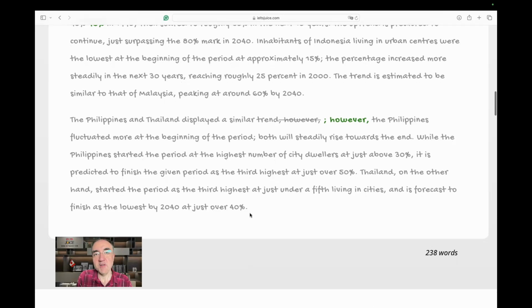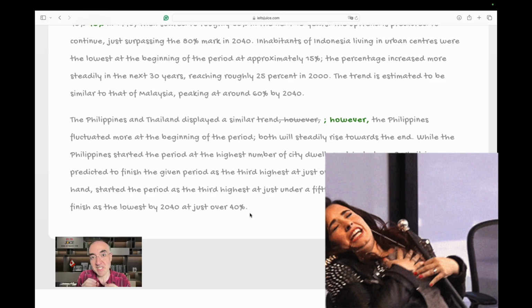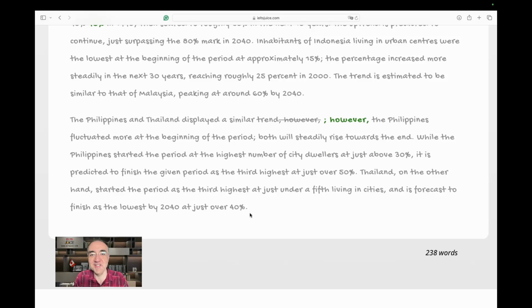The numbers are very risky there. When a reader reads these numbers, the reader must have a very strong heart. Otherwise, it's very prone to heart attack. So very risky, narrow dodges. All right, 238 words. Let's look at the band descriptors.